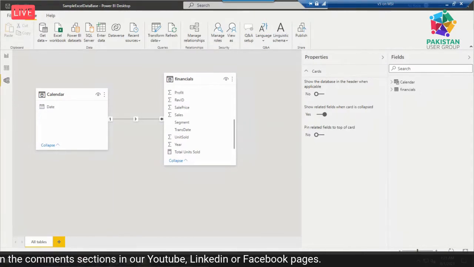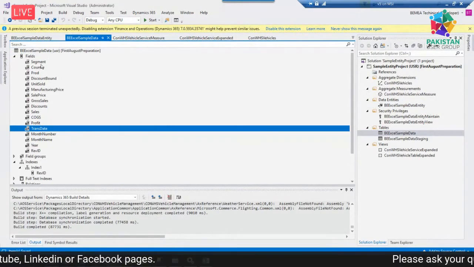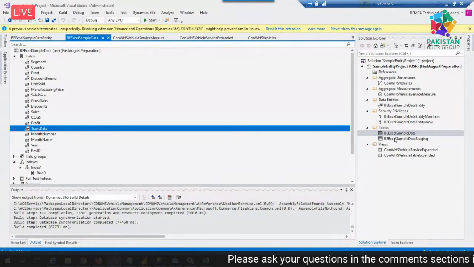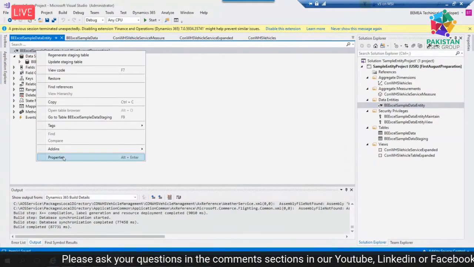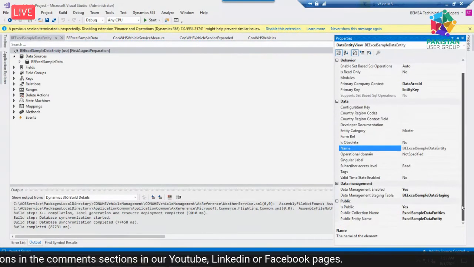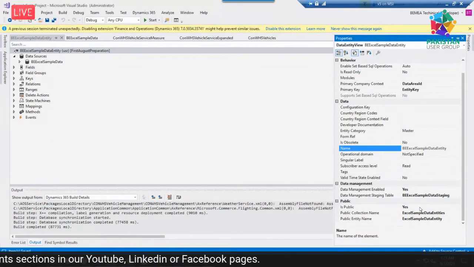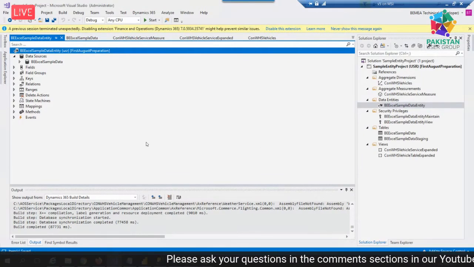So I built a data entity. I built a custom table on it, and this is the table with all fields, and then I built a data entity, and this is the data entity. If you go to the data entity properties, there is one property called is public. When you select is public, this will be available on the cloud. And with the help of the data import export framework, I fetched all data into my table.